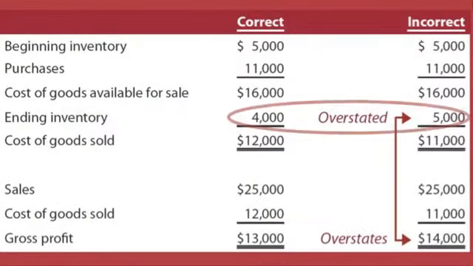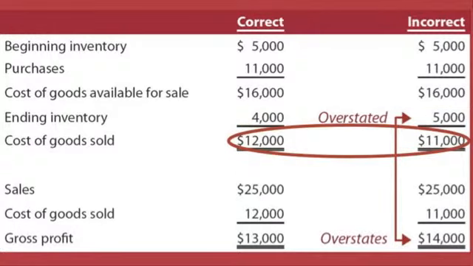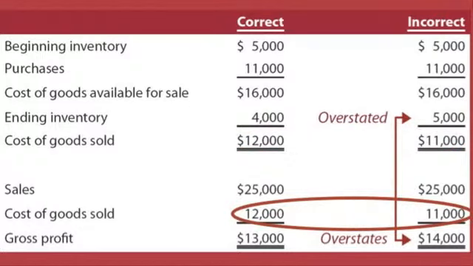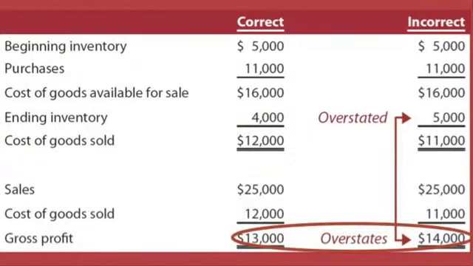Let's look at an example here. We have ending inventory. The correct amount on the left is shown to be $4,000, but for whatever reason a mistake was made and it was counted or valued at $5,000. Let's follow this through. By overstating ending inventory, notice that that causes an understatement of cost of goods sold. The 16,000 goods available for sale minus the incorrect $5,000 gives you 11,000 of cost of goods sold, which appears also in the income statement. Sales minus the understated cost of goods sold triggered the overstatement in gross profit. So again, the general rule of thumb, overstating ending inventory overstates income.